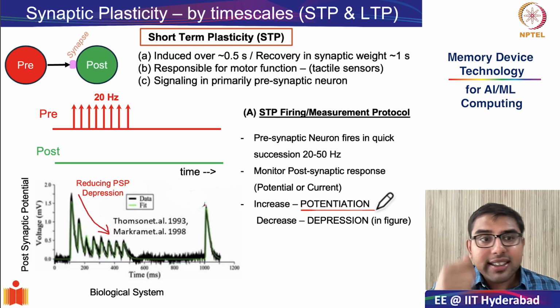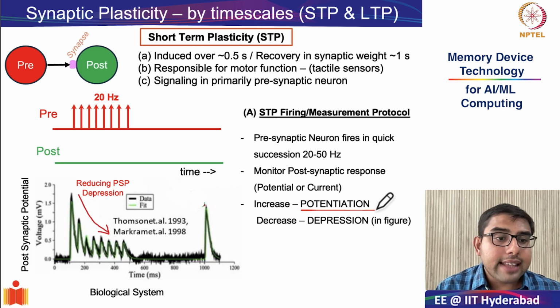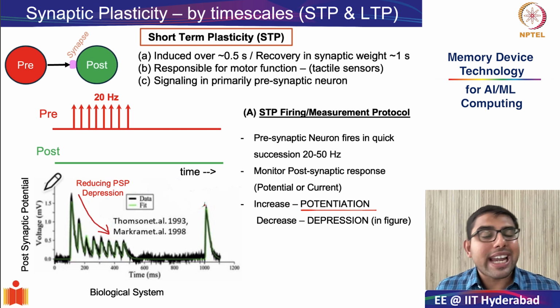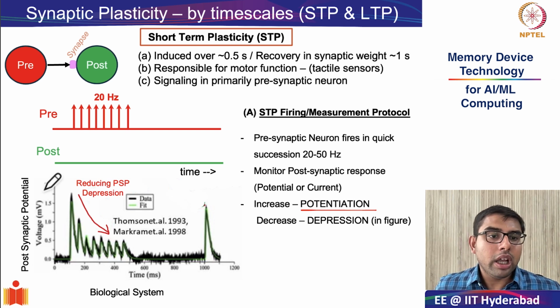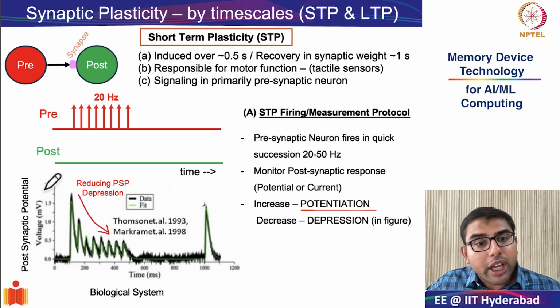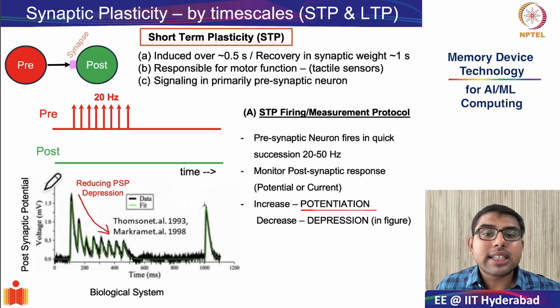So the first thing that we notice when there is a presynaptic firing is what happens to the postsynaptic potential, and in this particular case, it happens to reduce the response of the subsequent postsynaptic potentials, and therefore this is known as depression.